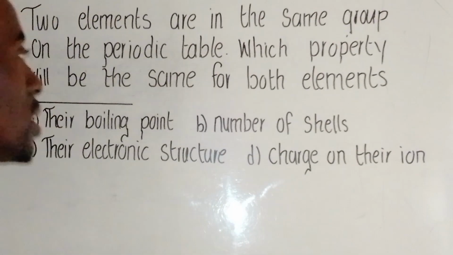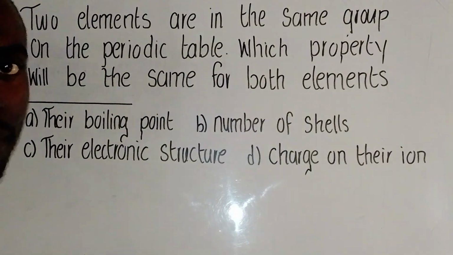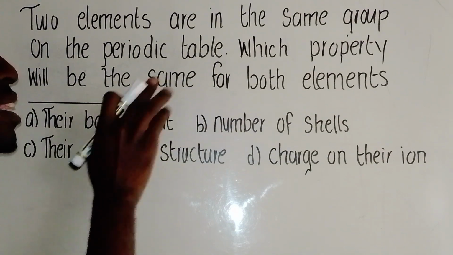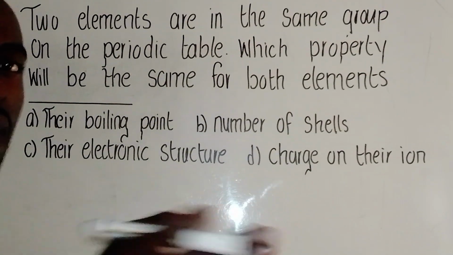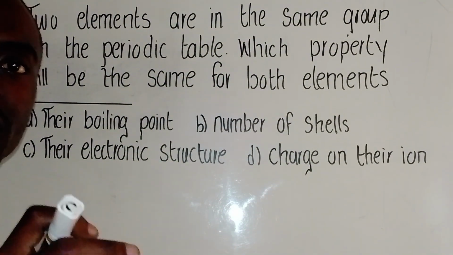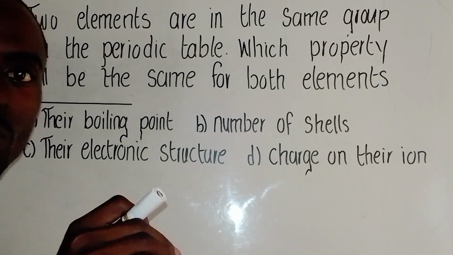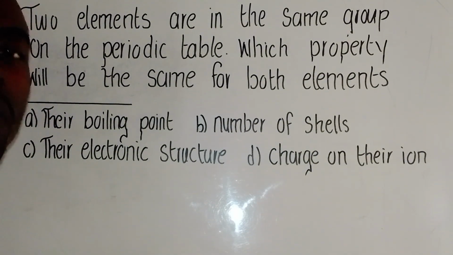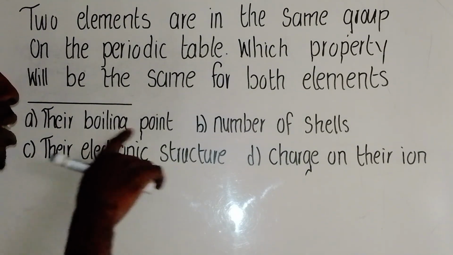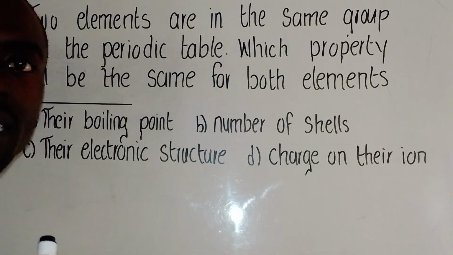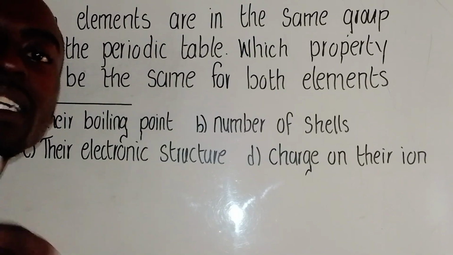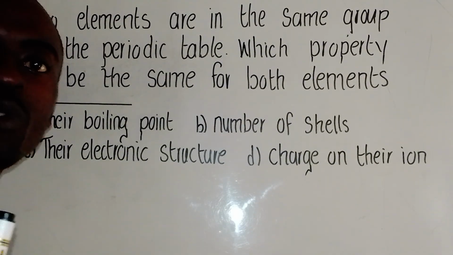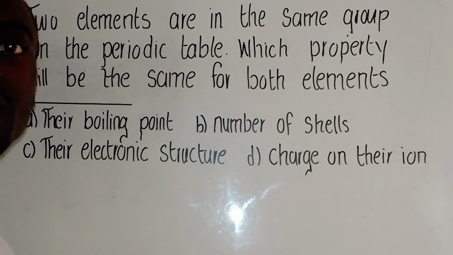Okay, now they're asking which property will be the same for both elements. Remember that they're referring to elements found in the same group. Remember that there are about 8 groups on the periodic table. So now let us start. Their boiling point? No. Remember that the boiling point of a substance increases as the number of atoms or electrons increases.